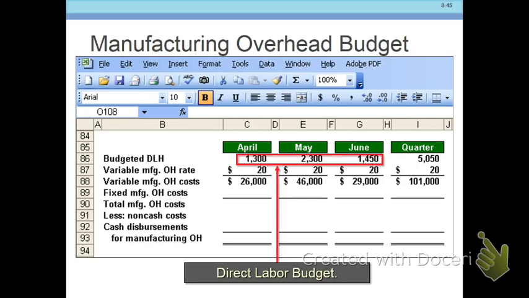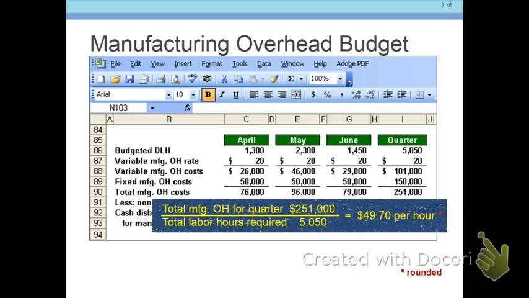There's our direct labor hours from our direct labor budget. The overhead rate is $20 an hour. So that gives us that $26,000 for April. Now we have to add our fixed manufacturing overhead costs. Okay, we have to add our fixed, which gives us our total manufacturing overhead costs.